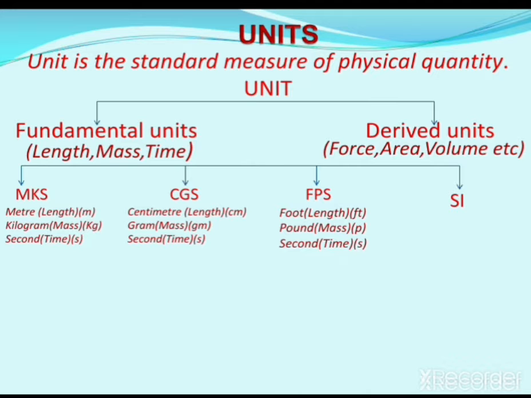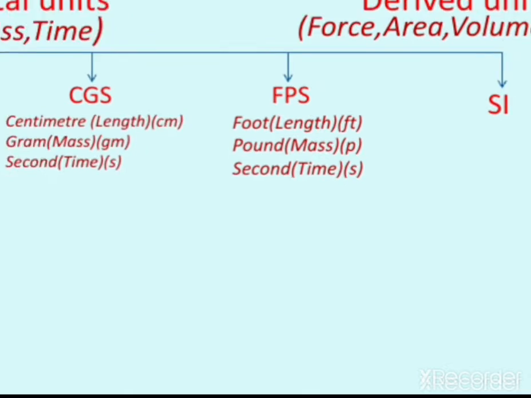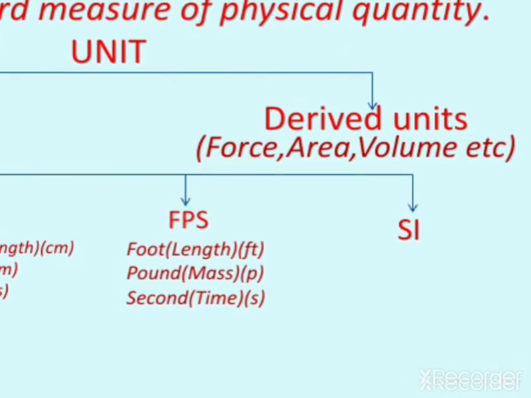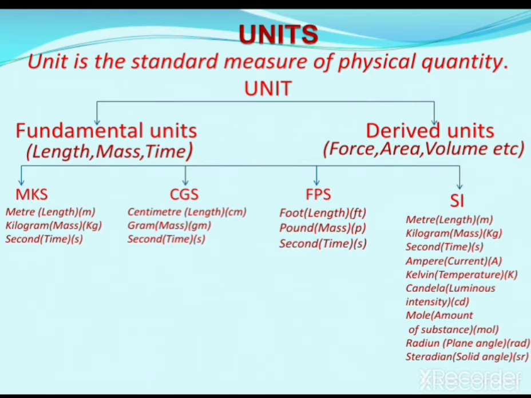Another system of units is the SI system, the international system of units.